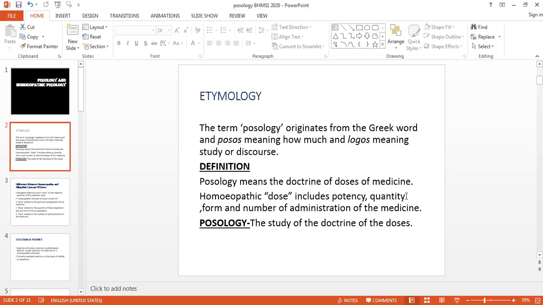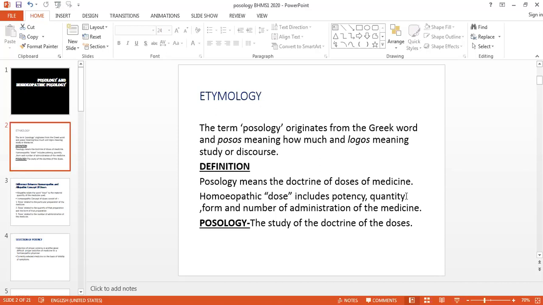There are many numbers of globules available, and we have seen that the number 10 globule is necessary for the 50 millesimal scale, and for the decimal and centesimal scales we use any number of globules. When you dispense the medicine to the patient in a bottle, they are small globules. How much quantity they have to take has to be mentioned on the prescription.